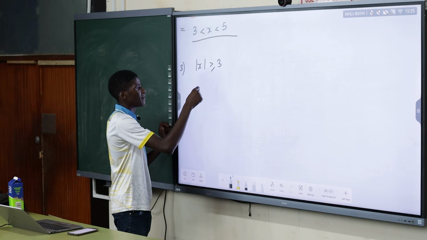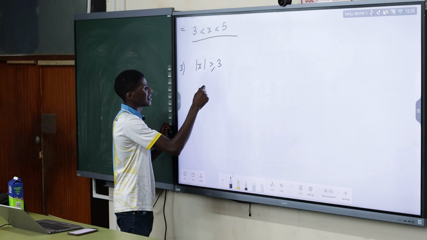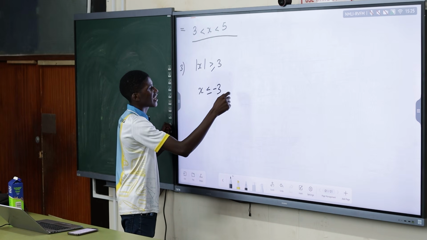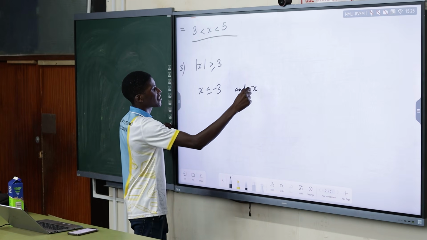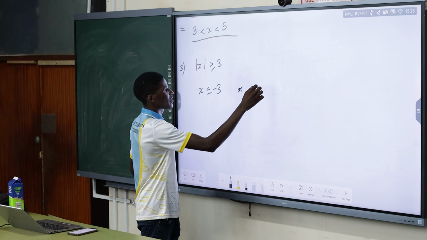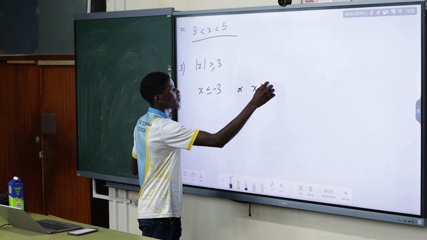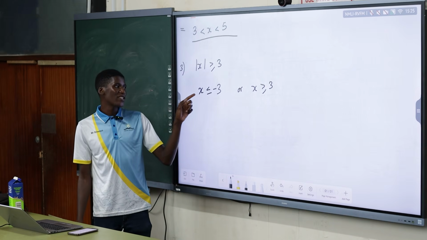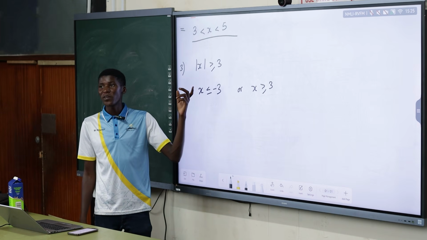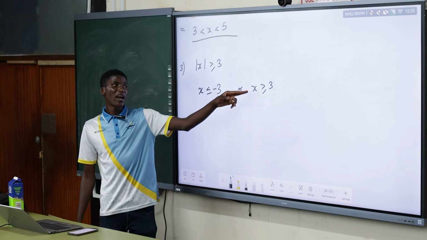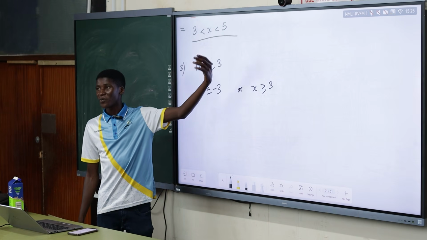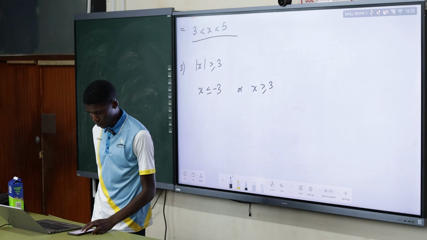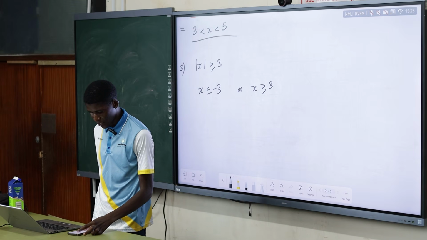So how will I do it here? x must be what? Less than or equal to -3. And also x, you can say or, x must be greater than or equal to 3. So the equal to just goes along. If your x is exactly -3, your distance is going to be 3. If your x is exactly +3, your absolute value is 3. So that's why you are just taking or equal to anywhere we go. Yeah, that's simply it.